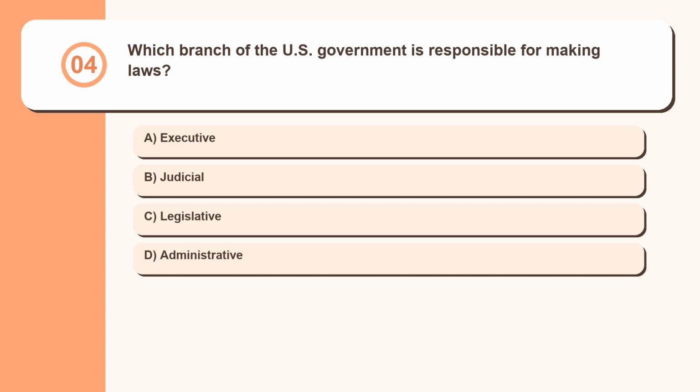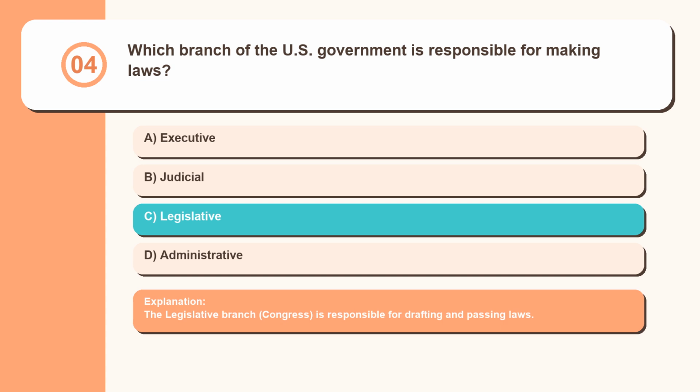Question 4. Which branch of the U.S. government is responsible for making laws? Executive, judicial, legislative, administrative. The legislative branch, Congress, is responsible for drafting and passing laws.